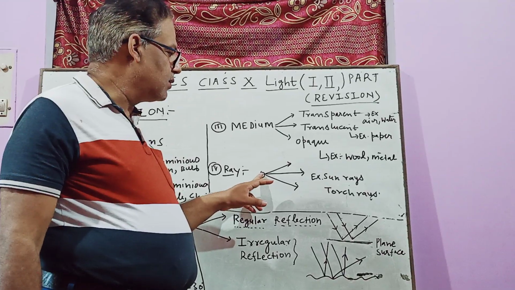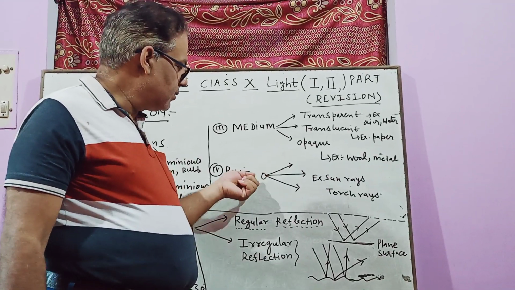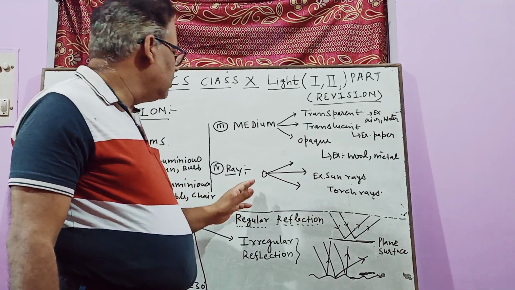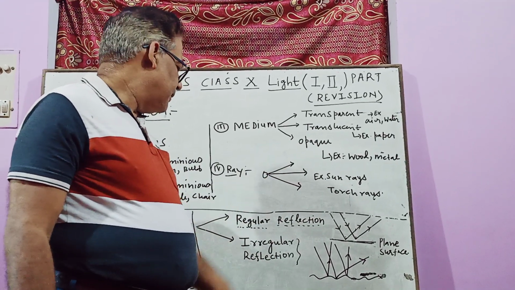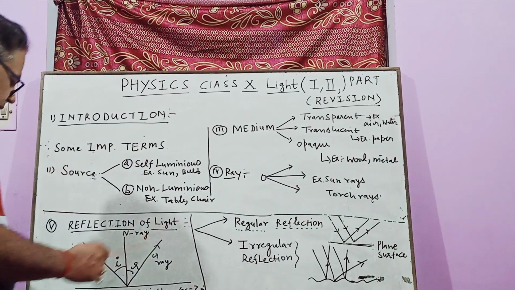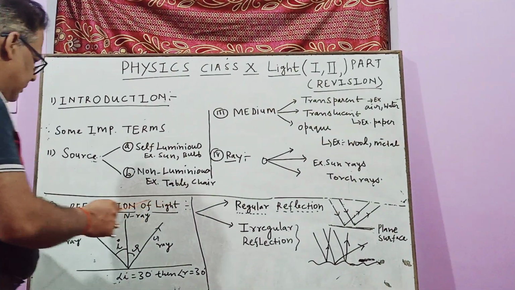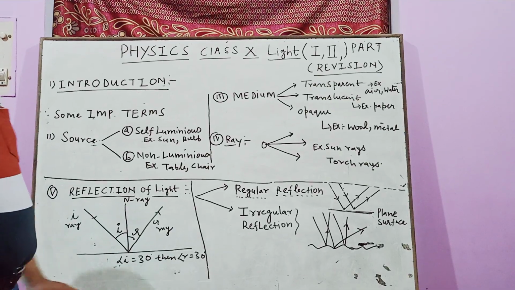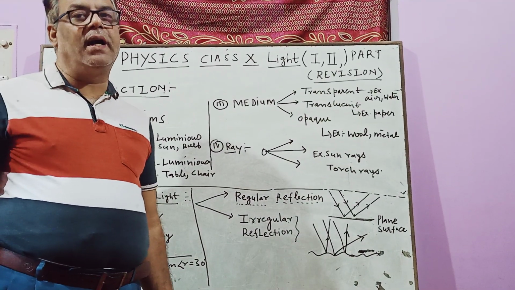Suppose you are taking a torch, then the rays of light from that torch that travel in a straight path are called a ray. Now I am coming towards the main concept, that is the reflection of light, the bouncing back of light.